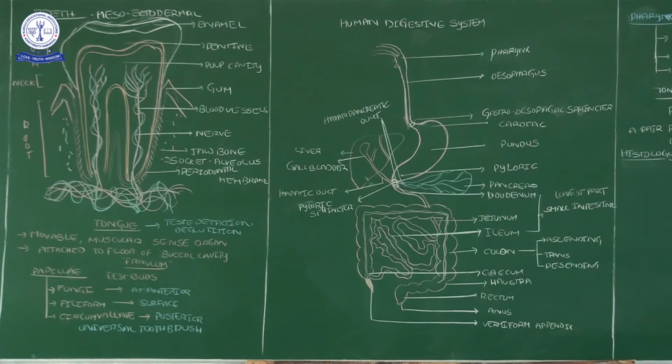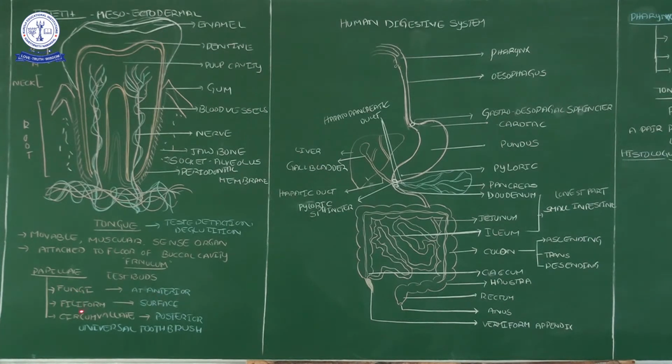One more time: the tongue is a taste detection organ, and it is useful for deglutition and mastication. Mastication means chewing, and deglutition means swallowing after chewing. The tongue is a movable, muscular sense organ attached to the floor of the buccal cavity with the help of the frenulum. It has three types of papillae: fungiform, filiform, and circumvallate.